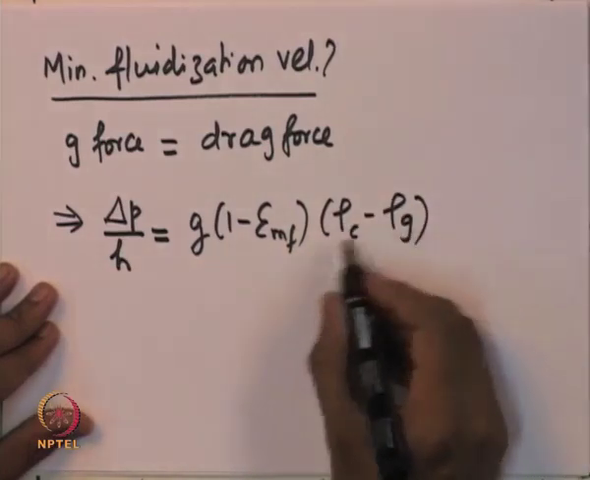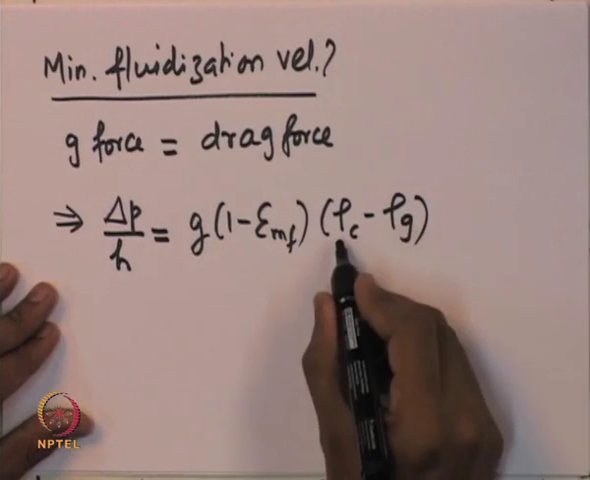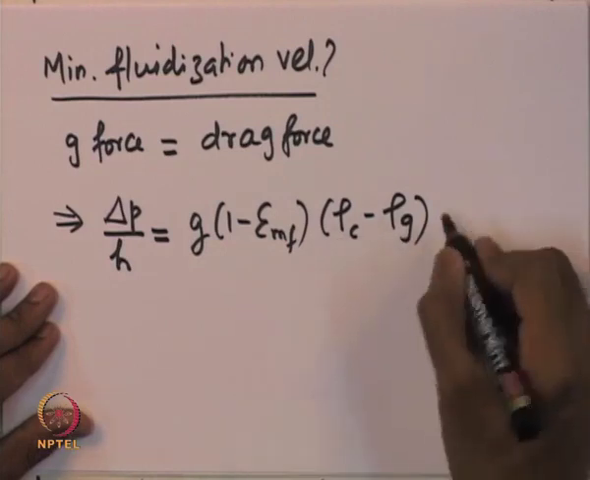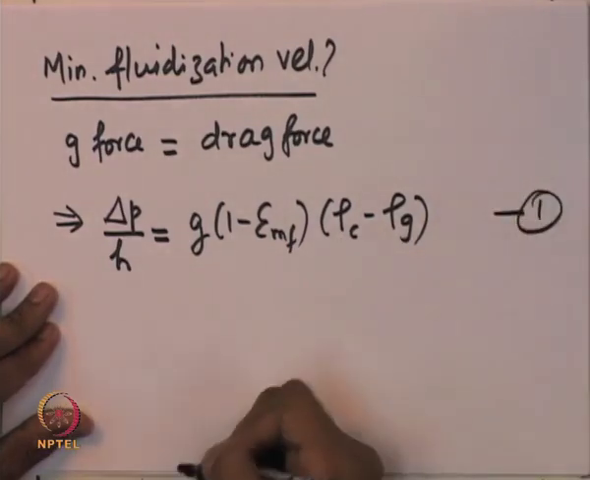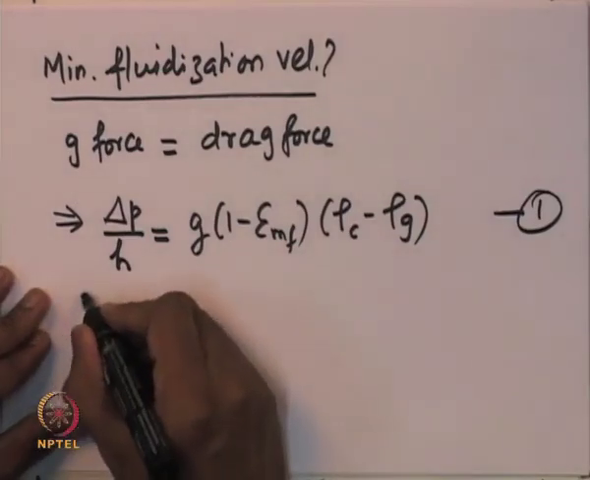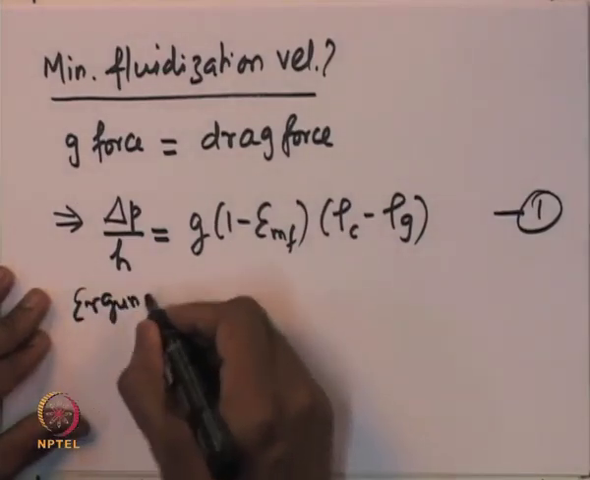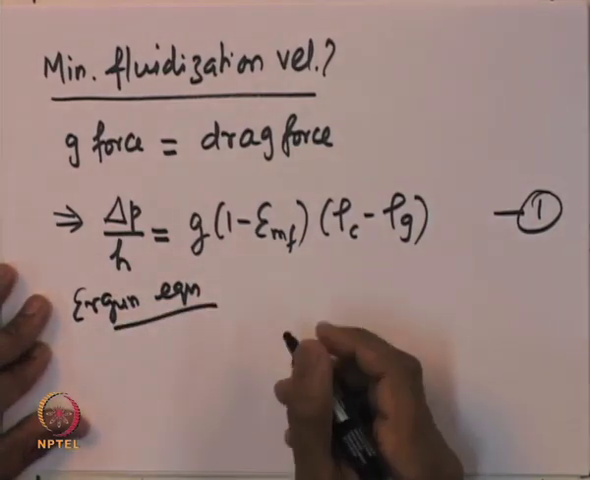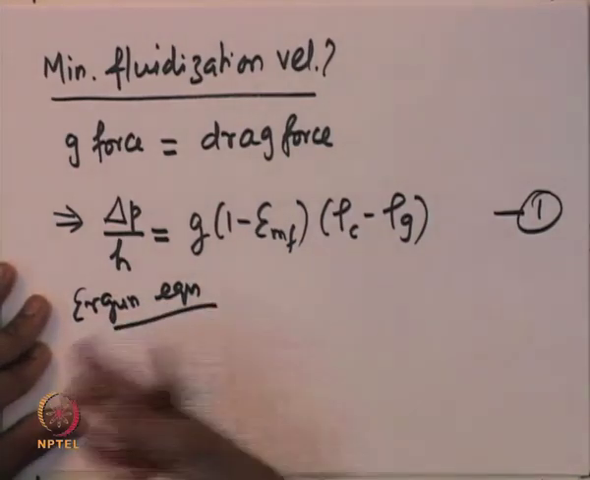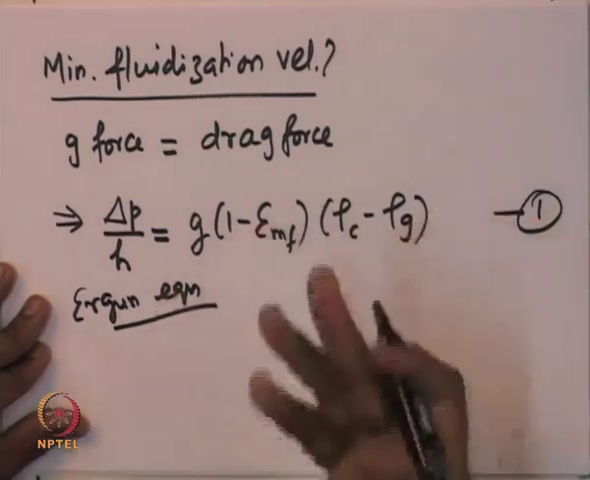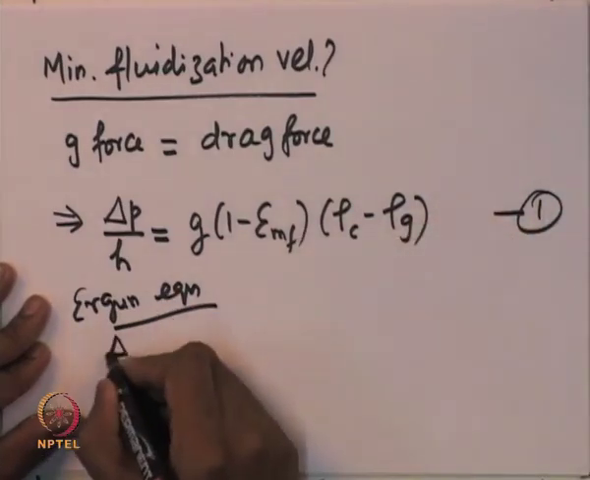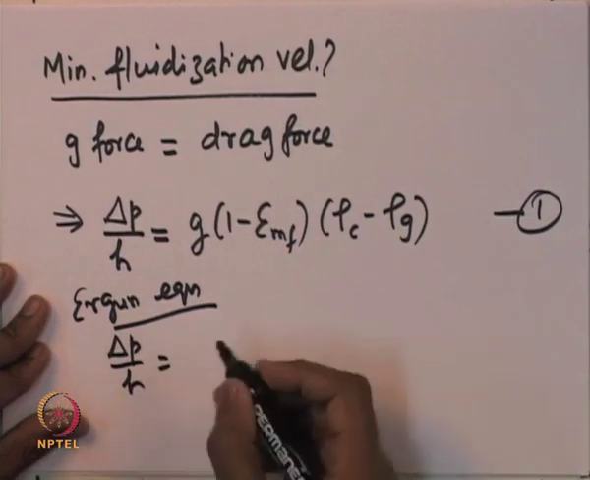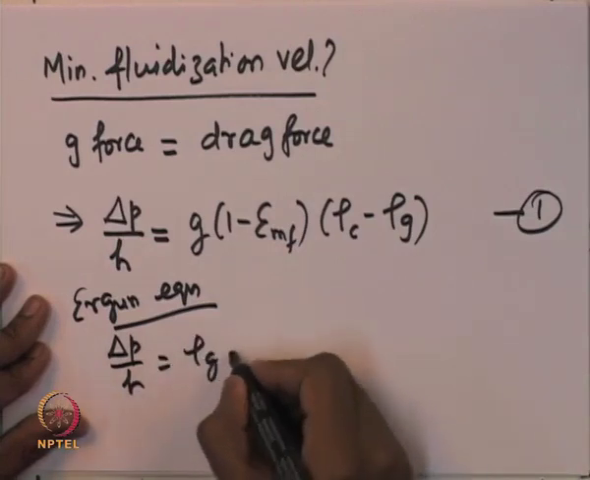So, rho C and rho gas are the densities of the catalyst particle and the gas stream. If I call this equation 1, we also know from fluid mechanics that the Ergun equation provides a relationship between the pressure drop and other parameters of the system, that is, superficial velocity, etc. So, therefore, delta P by H is equal to rho G into U square.